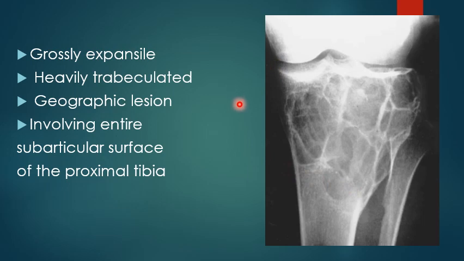So here is an image of a giant cell tumor where we see a geographic lesion, which is a grossly expansile lesion and heavily trabeculated lesion, predominantly involving the entire subarticular location of the proximal tibia.